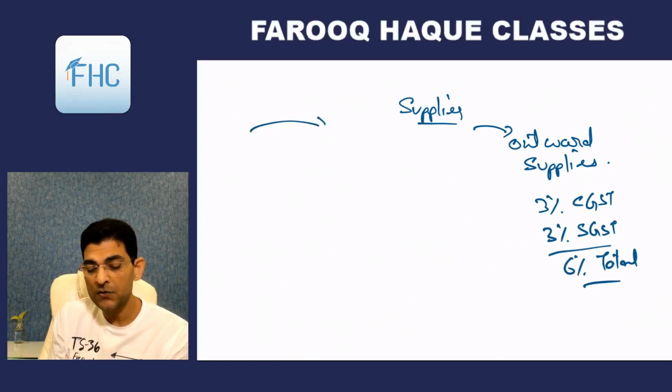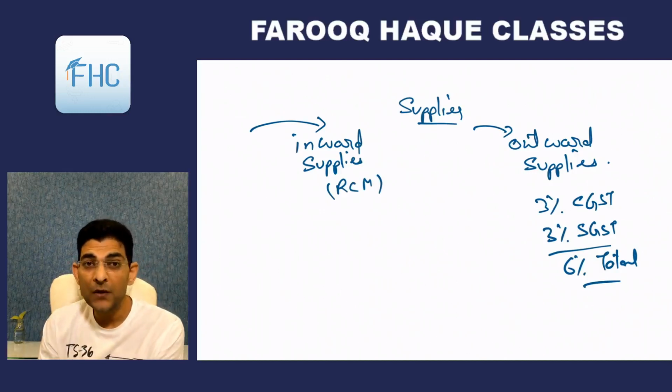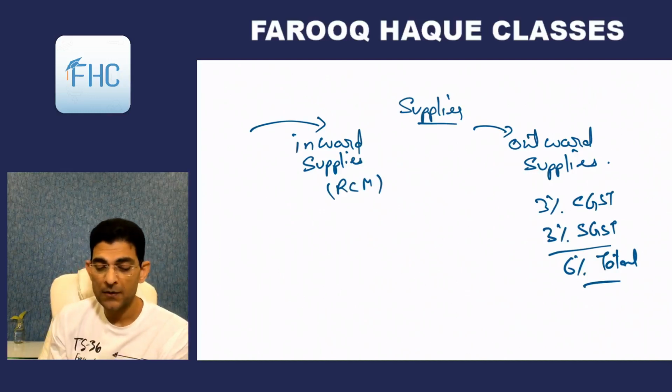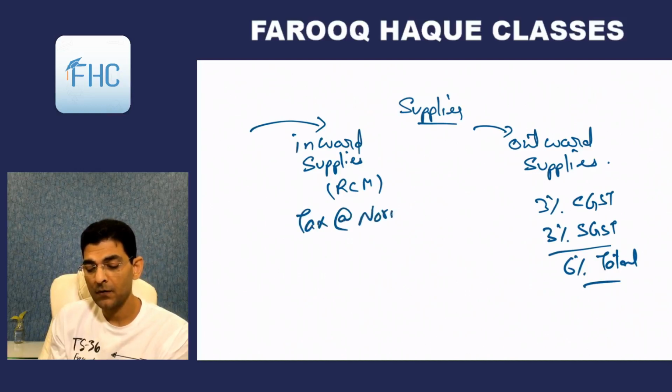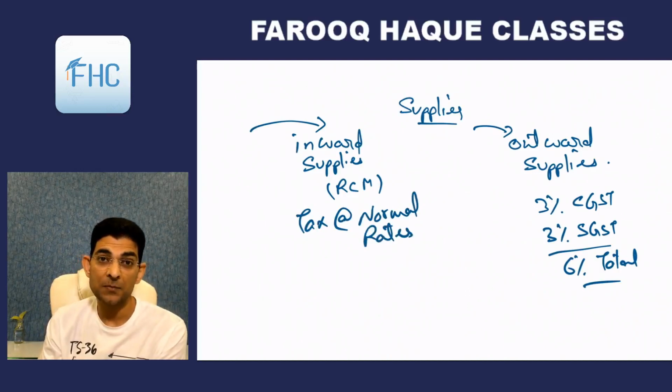But suppose on his inward supplies, if he is liable to pay tax on reverse charge, then what rate will he pay? 6% on the inward supplies also? No. Here he will pay tax at normal rates. Whatever normal rates are applicable on these goods or services, as the case may be, and not at 6%.